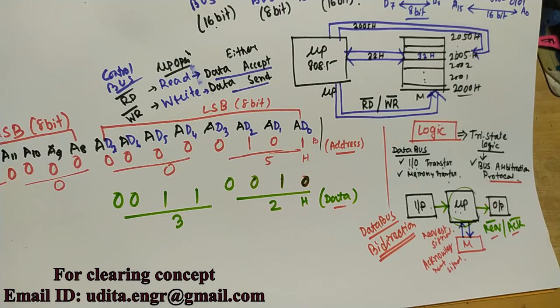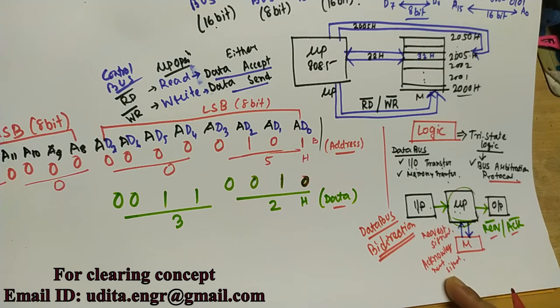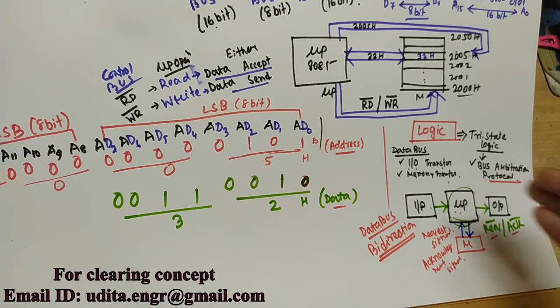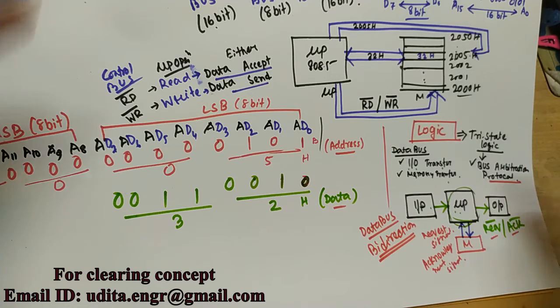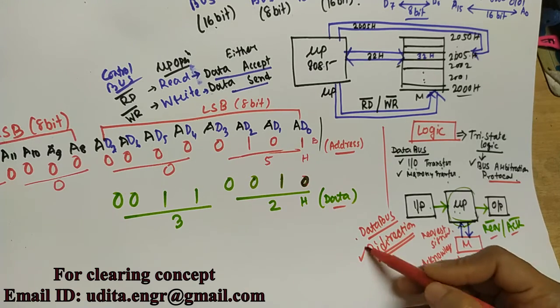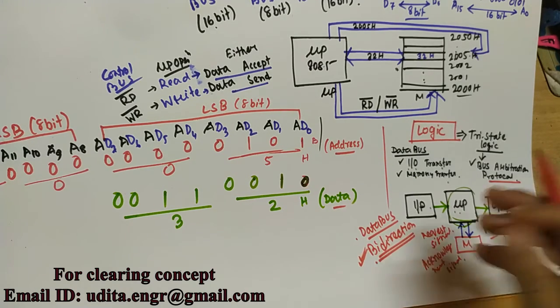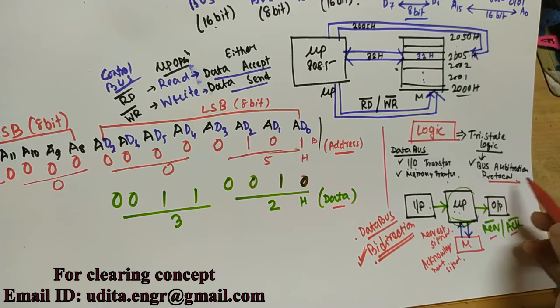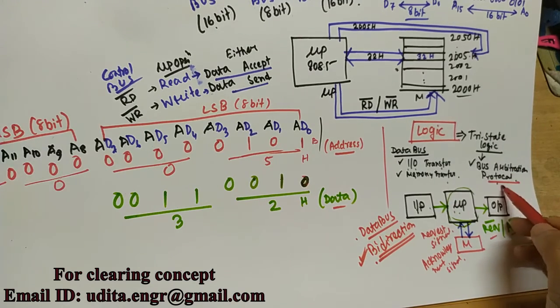So before the function is maintained, request and acknowledgement signals are passed between the two units, either microprocessor and memory, input and microprocessor, or microprocessor and output. Then the function, that is data transfer, goes on. As the data bus is bidirectional, it has to maintain the arbitration protocol.